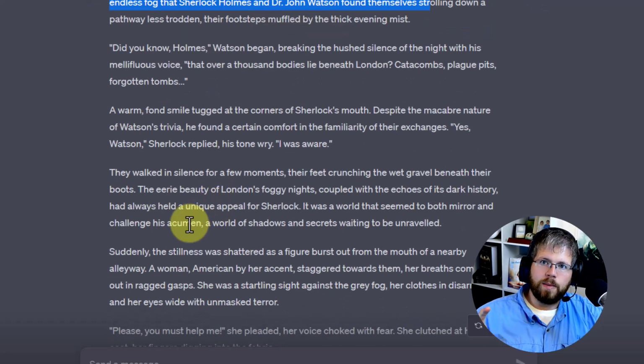So it is doing a better job at really staying in the scene and not rushing on like Claude was doing.